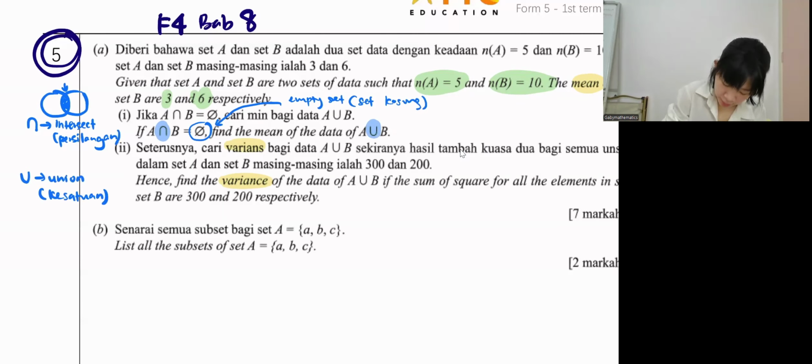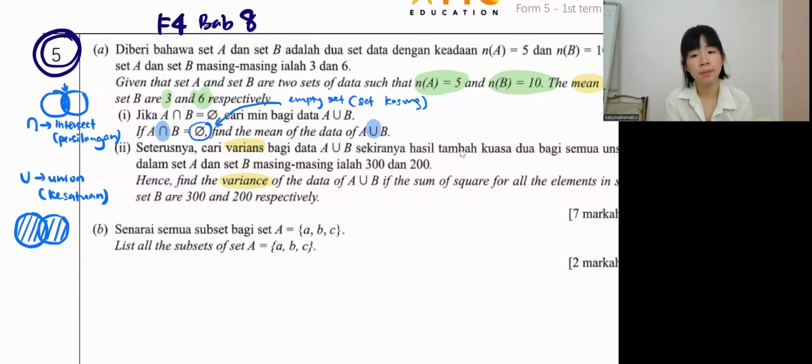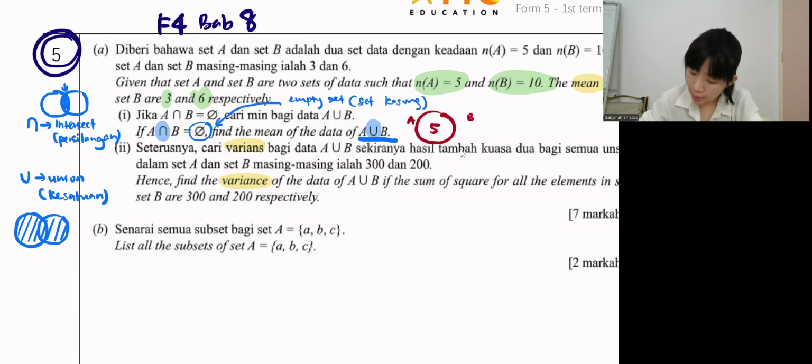So when you see the symbol union means two sets, everything, all. Okay, all. So now question 1. They ask us to find the mean for A union B. If I mix A and B all together, what is the mean? So now they say the set A has how many elements? 5. Set B has how many elements? 10. Okay, do they share the same element?